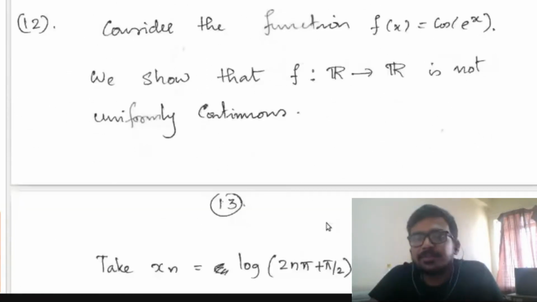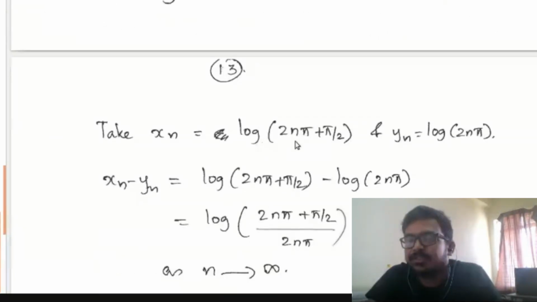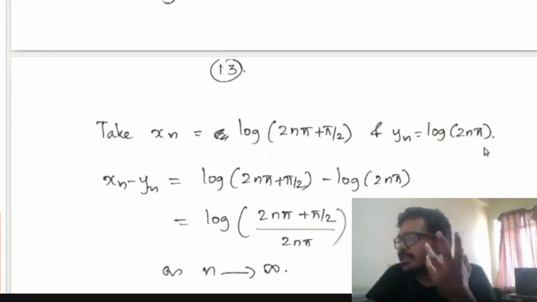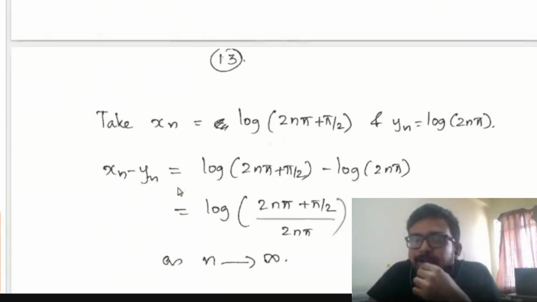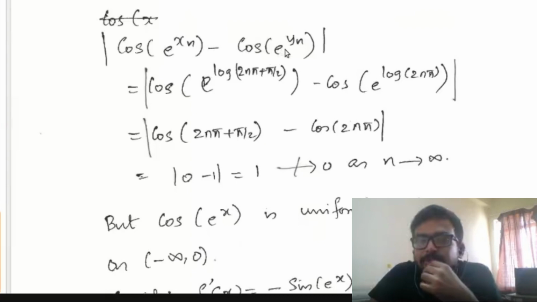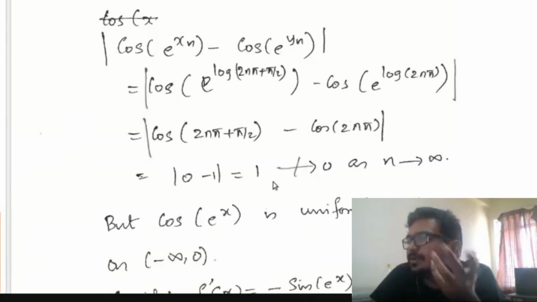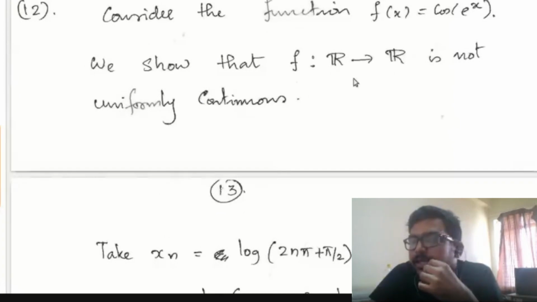Now the next is whether f of x equal to cos of e raised to x is uniformly continuous. I will not do it in full, but I will tell you it's not uniformly continuous, so the option is false. You take these two sequences: x_n is equal to log of 2n pi plus pi by 2 and y_n is equal to log of 2n pi. As we did for sine of x square, we have to find two sequences x_n and y_n such that x_n minus y_n converges to 0, and cos of e raised to x_n minus cos of e raised to y_n is equal to 1 for all n, so it does not converge to 0. And cos of e raised to x is not uniformly continuous in R.